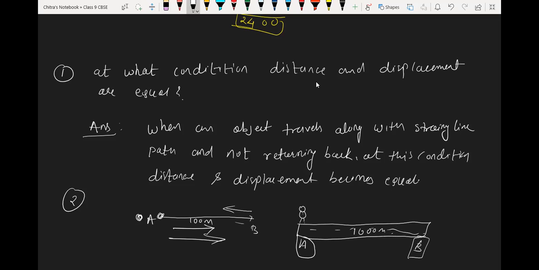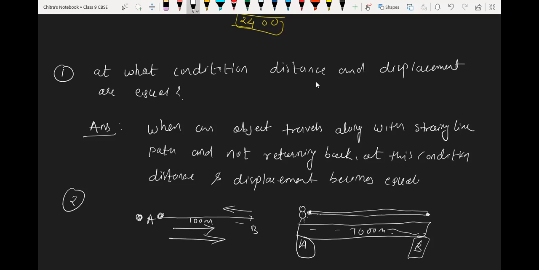He runs on the same path in a straight line and reaches point B, but then from point B he has to return home. So the initial point and final point for Sai Charan are the same. At that time displacement becomes 0.